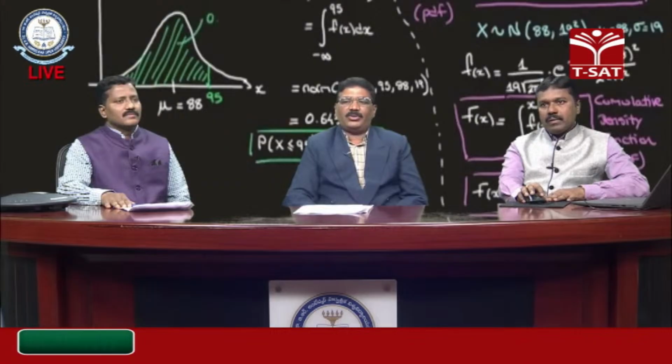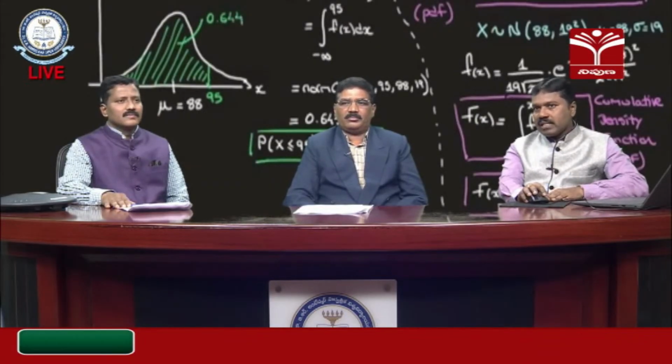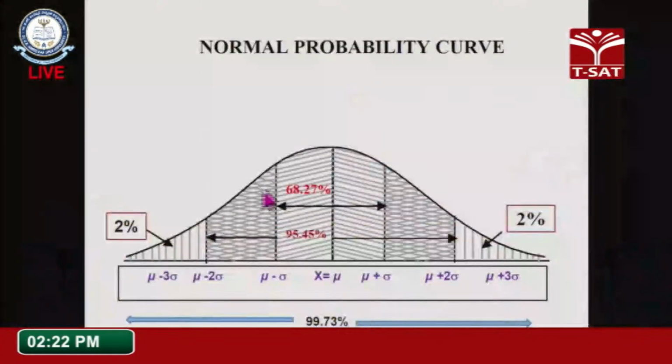In that, we are using the 6 sigma limits. Whatever we just discussed, I have shown in this picture, this is a bell shaped curve. This is called the percentage distribution of area under the normal curve. This is 68.27% up to this 1 sigma limit. If I take 90%, up to this point is the 2 sigma limits. Now if I take the entire data, this is 99.73%. This is the 3 sigma limits.